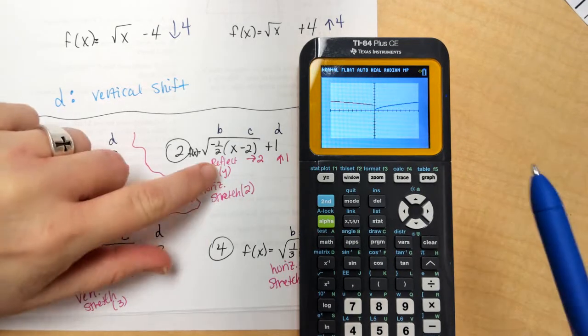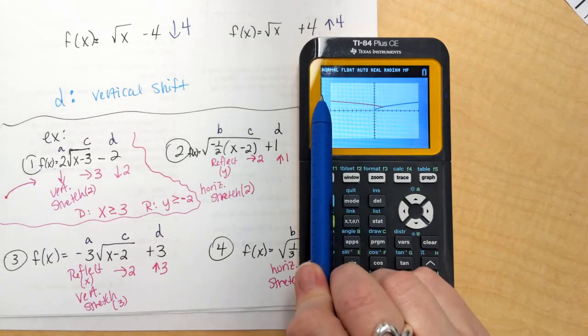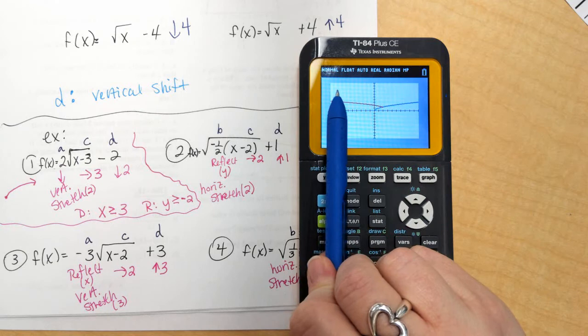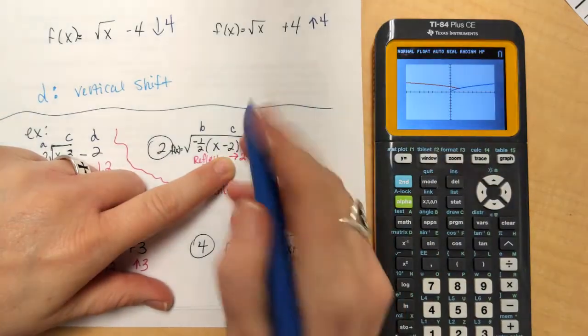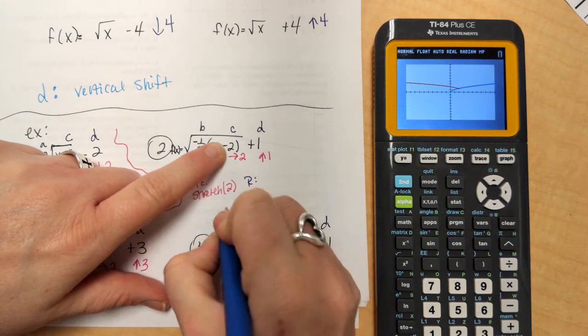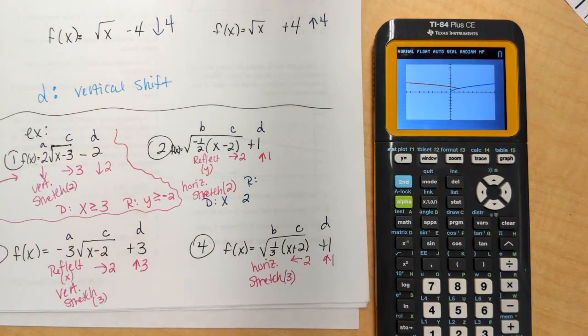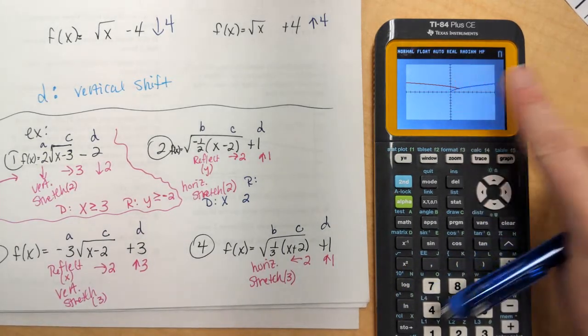Here's the difference. We caused a reflection this way. So my graph starts way out there at -infinity for x, and as I move, it stops at 2. So my domain for x is stopping at 2. Notice that it's not greater than. It's not moving to the right.